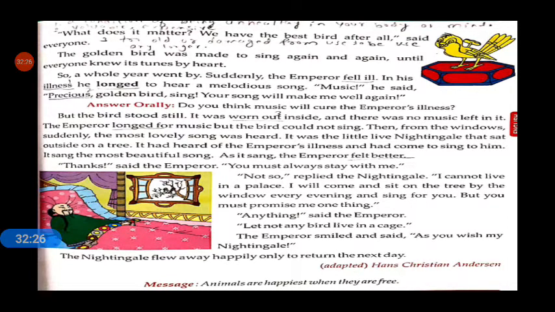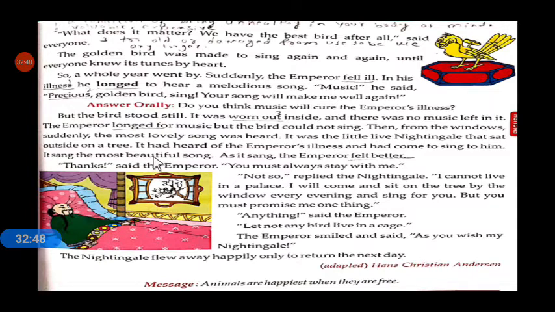It sat outside on a tree near the window where the emperor was sleeping. It had heard of the emperor's illness and had come to sing to him.